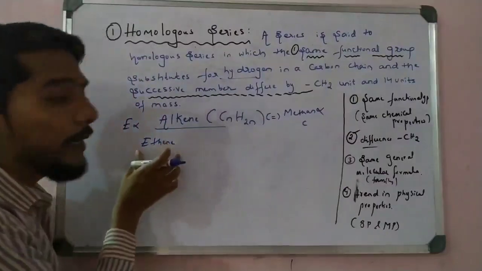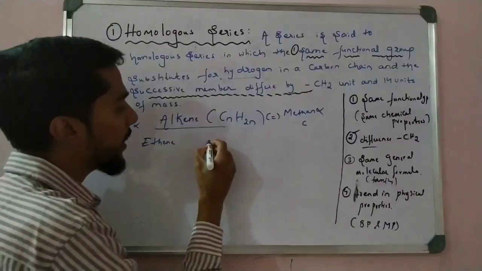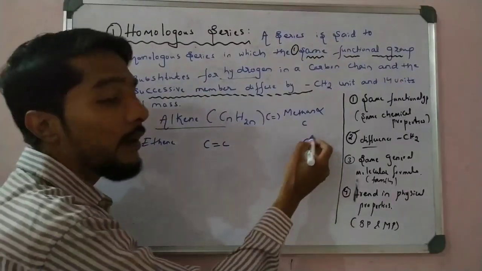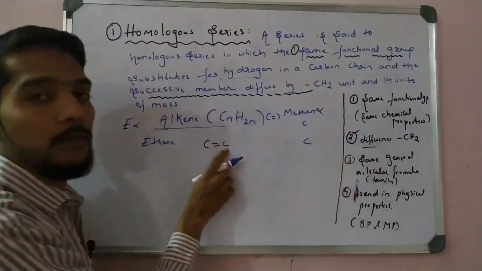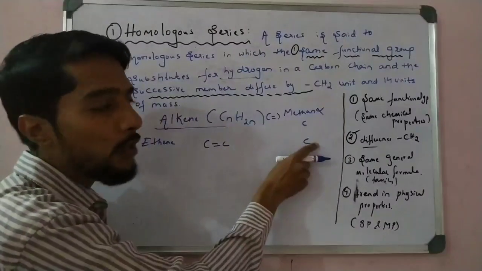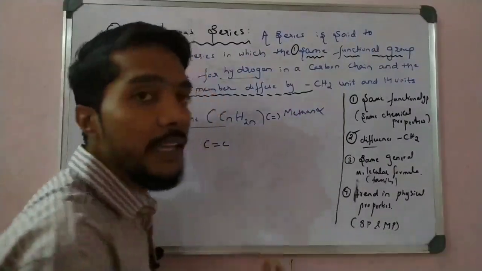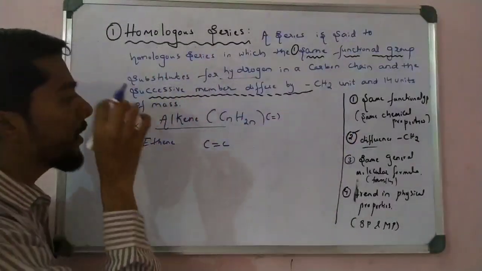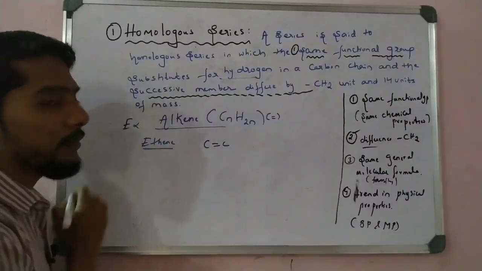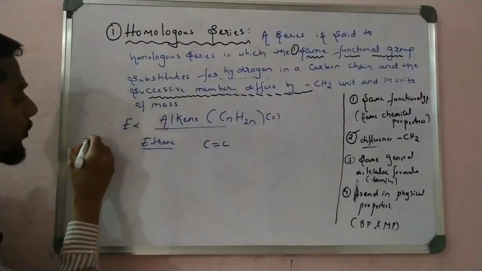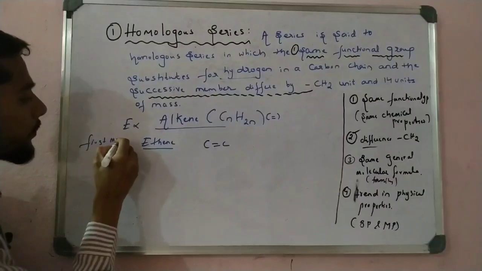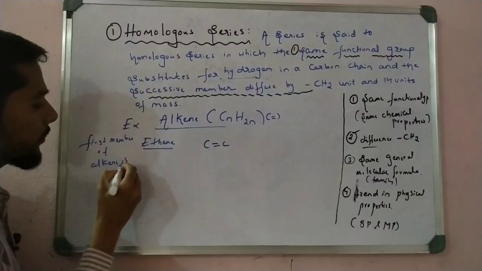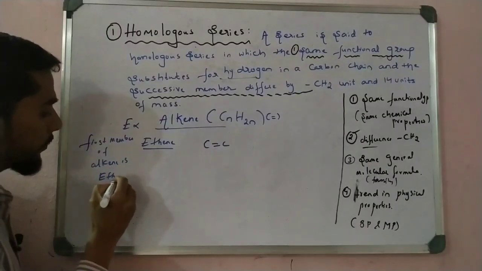Okay, the first member is ethene, with two carbons, C double bond C. A single carbon is not possible because another carbon is needed to form the double bond. Because of that, there is no methane in the alkene family. Okay, write that in the notes: the first member of alkene is ethene.